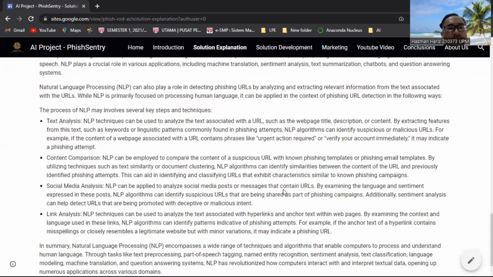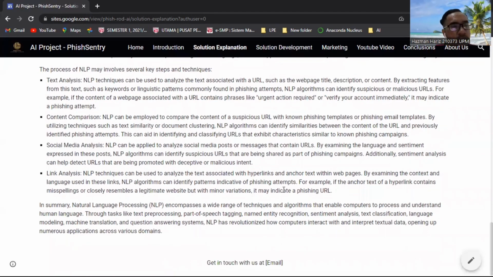So the last thing is link analysis. NLP techniques can be used to analyze the text associated with hyperlinks or anchor text within a web page. By examining the content and language used in this link, NLP algorithms can identify patterns indicative of a phishing attempt. For example, if the anchor text contains misspellings or is a variation of a legitimate website, it may indicate a phishing URL. So basically, link analysis is when they scan the link and detect some spelling error or anything very strange, so it may be a phishing URL.